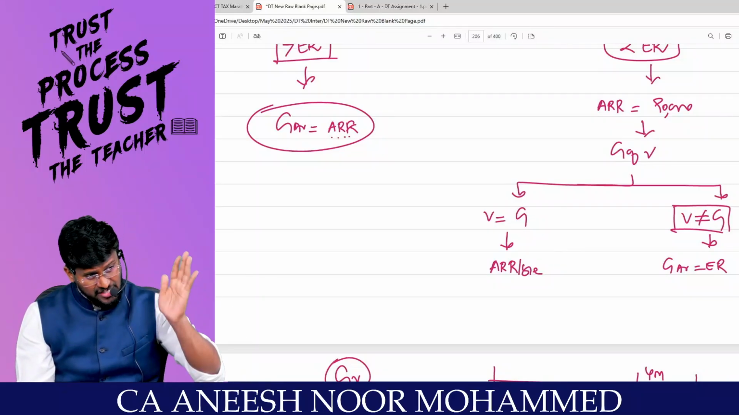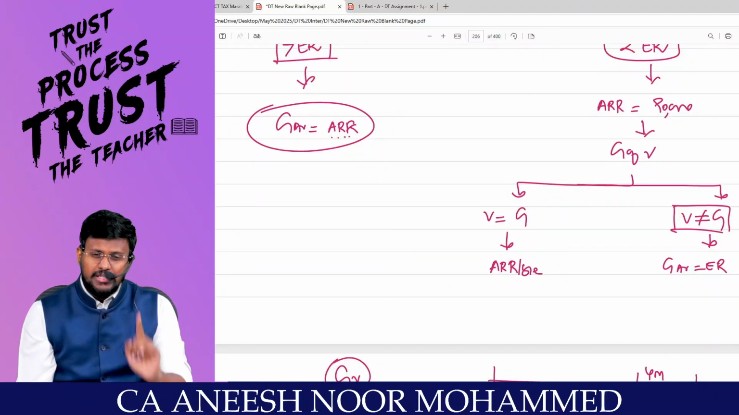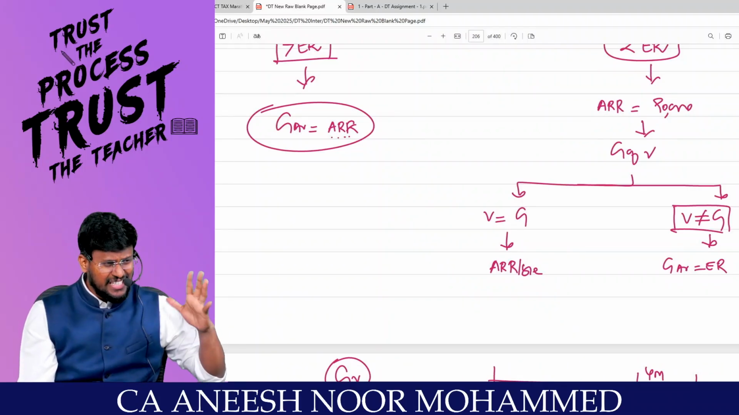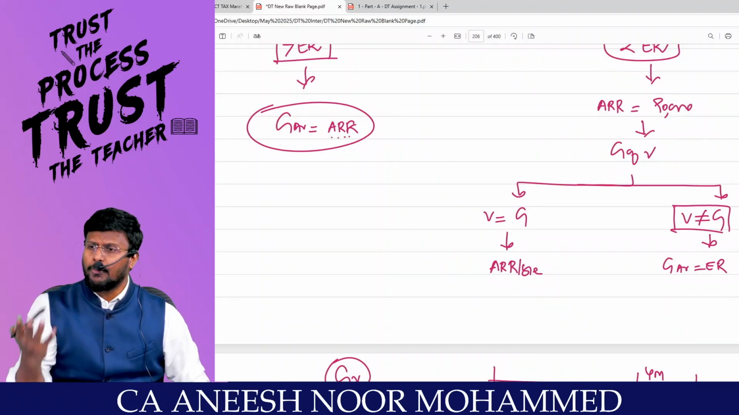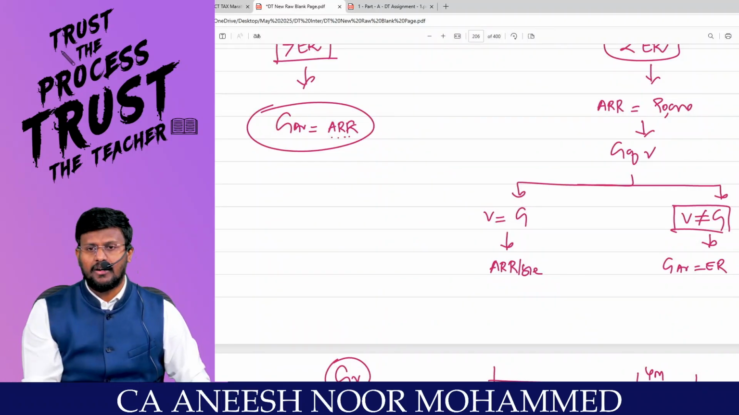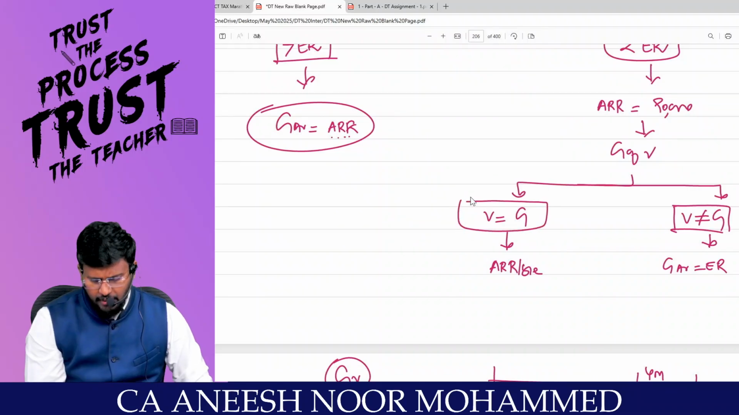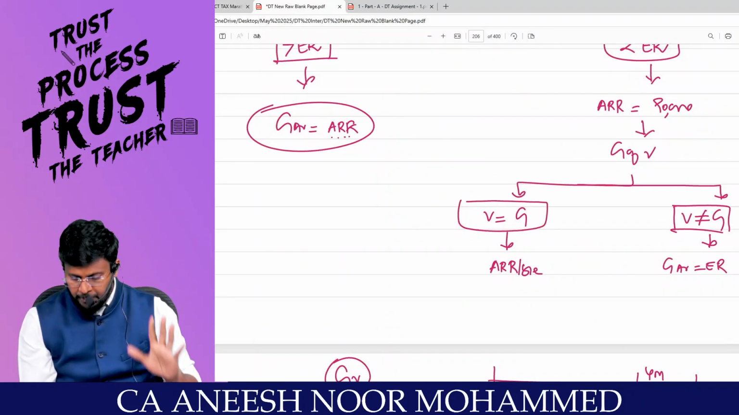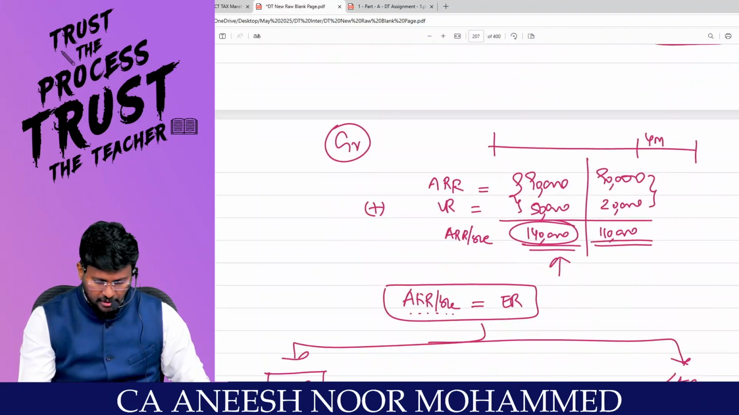If the vacancy is genuine, that means, yes sir, the reason for the reduction of rent is because of the vacancy. If the vacancy is not genuine, it means even if there is no vacancy, I will not be able to collect the expected rent. Have you understood with the example? If the vacancy is genuine, my dear lovable students, then GAV is equal to actual rent received or receivable. If the vacancy is not genuine, GAV is equal to expected rent.